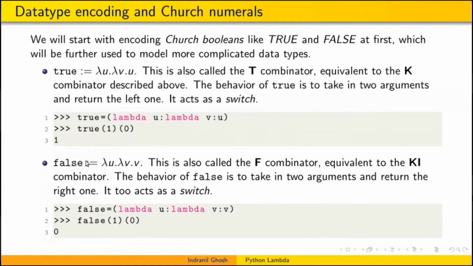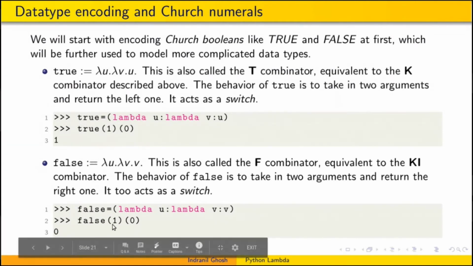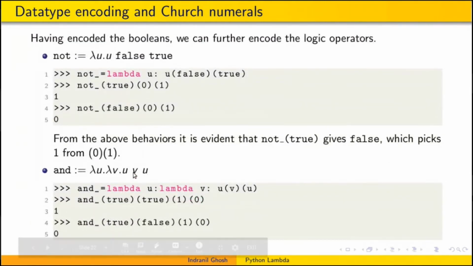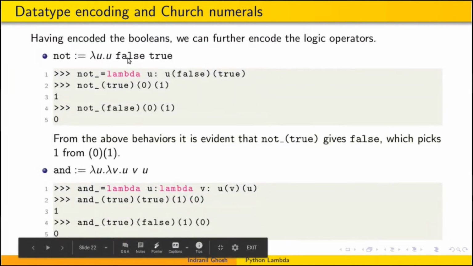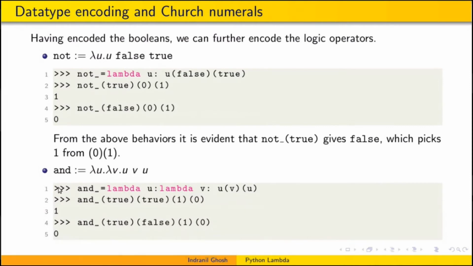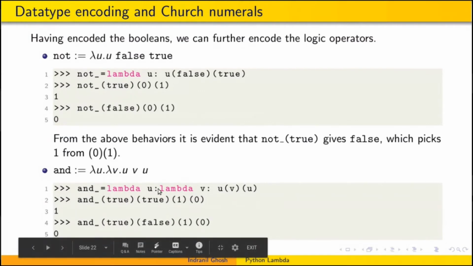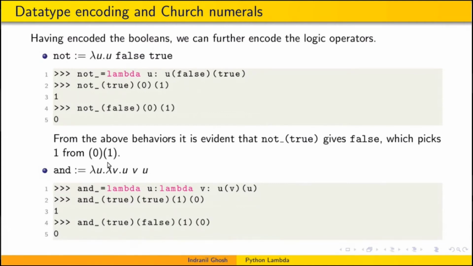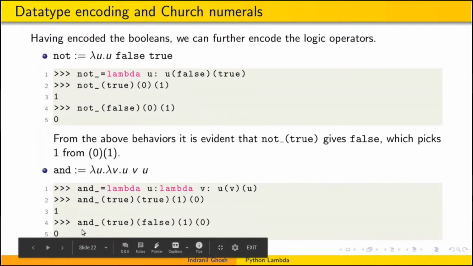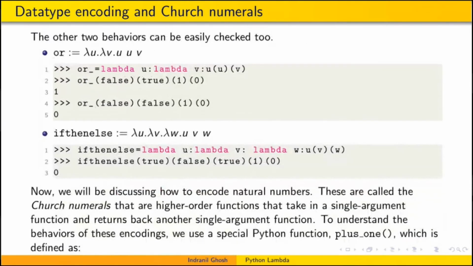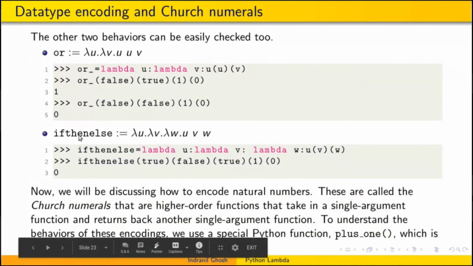For false, we write lambda u dot lambda v dot v, and the behavior of false is to choose the right element. If we pass 1 comma 0 to false, it will choose 0. In a similar way we can define not, like lambda u dot u false true, and also and, like lambda u dot lambda v dot u v u. We can define these in lambda calculus with lambda functions in Python. It's very trivial. We need to remember these things, and we can try simulating the behaviors of all these logical operators. We can also go with or and if-then-else.